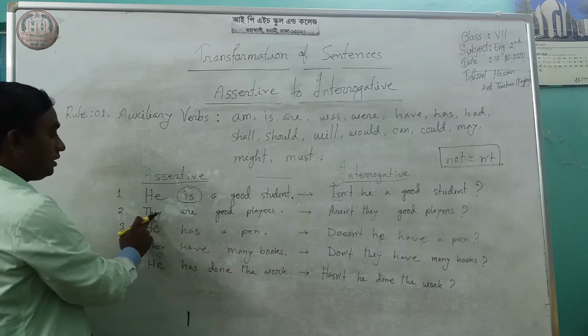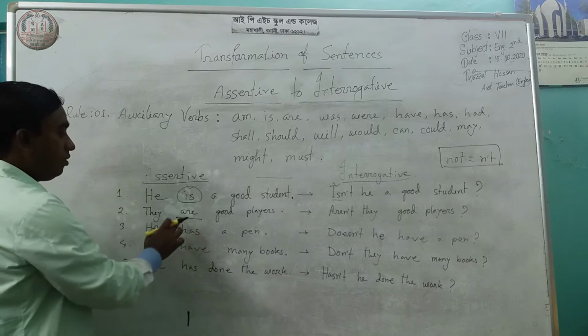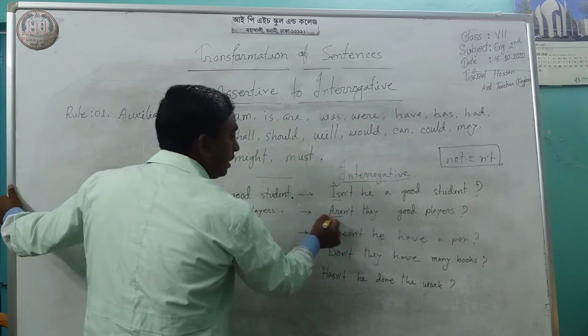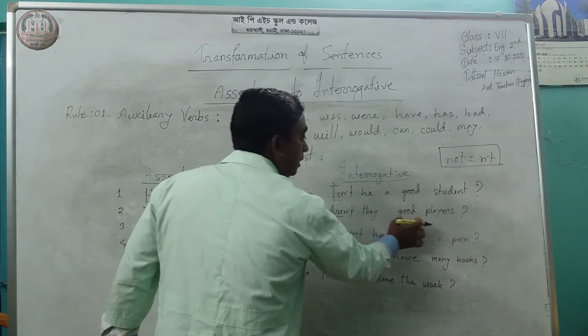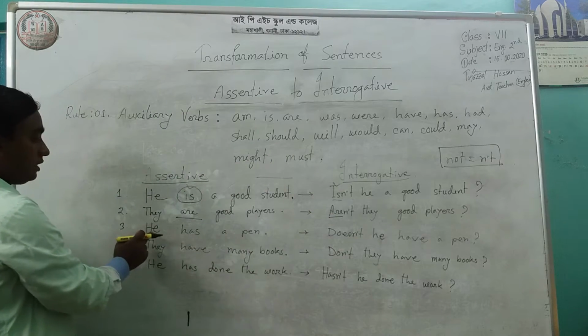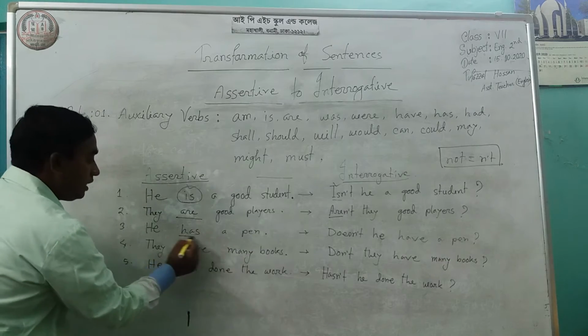Second sentence: they are good players. Here are is the main part, so aren't, are with negative. Aren't they good players? Third sentence, look at this: he has a pen. Here you see has.